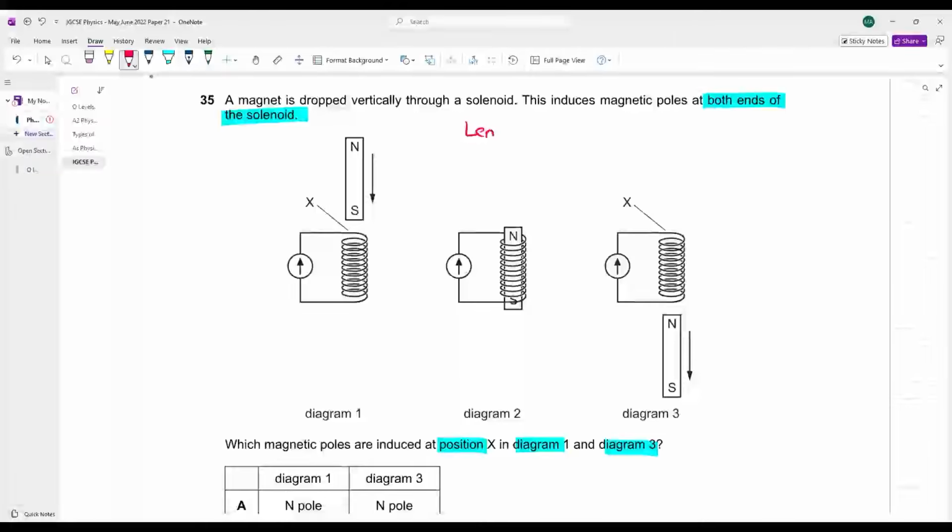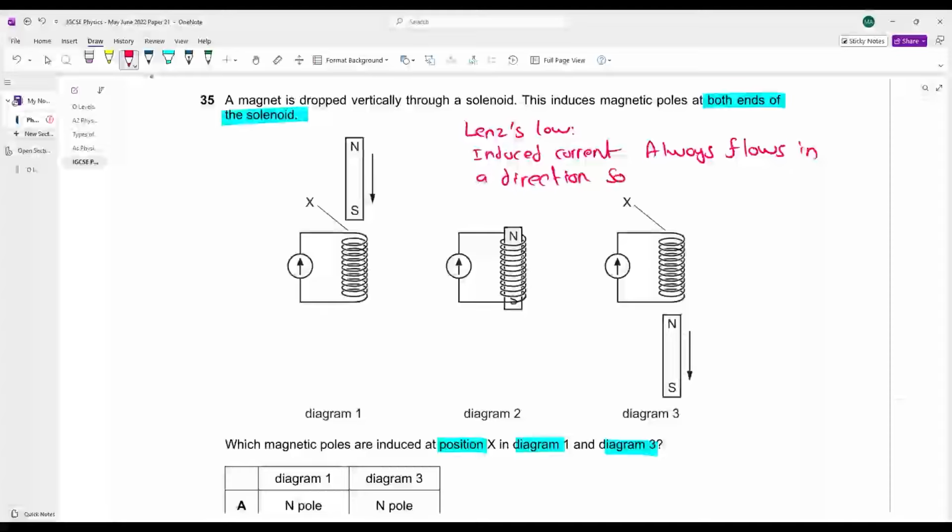First of all, remember Lenz's law. Lenz's law क्या कहता था? Induced current always flows in a direction so as to oppose the change causing it. So as to oppose the change causing it.